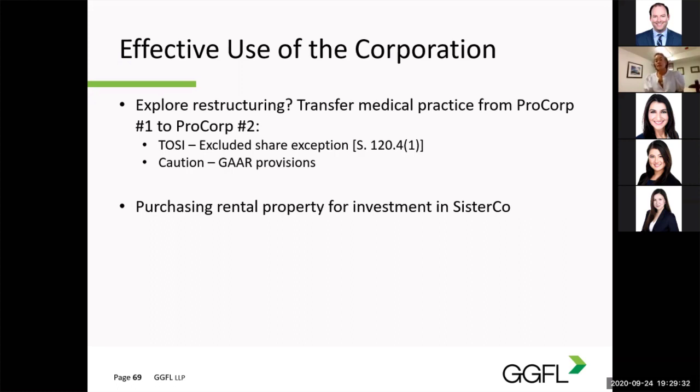Lastly, for those interested in real estate rental properties, consider incorporating a new sister co to hold that property. Regulations for a PC restrict rental property from operating within an active PC unless that property is used for the practice. Sister co will ensure the PC is not offside, and the PC is also able to loan money to sister co to help finance the purchase of that property.